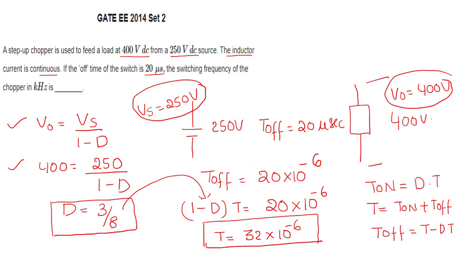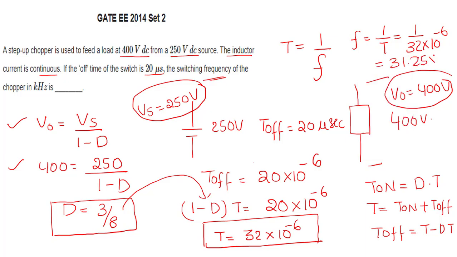So if you find T, what is the switching frequency? T is nothing but 1 by F, so F is 1 by T, that is 1 by 32 into 10 power minus 6. So you will get 31.25 into 10 cube, so 31.25 kilohertz.